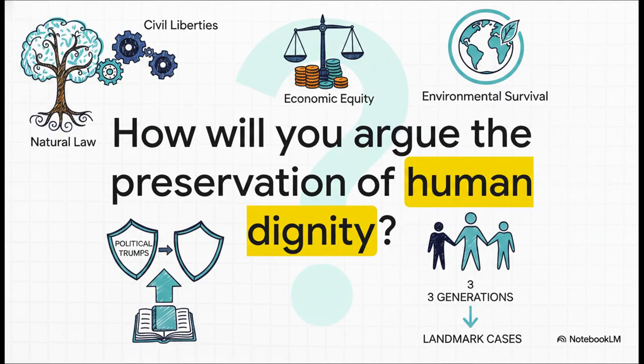And that brings us to the end of our masterclass. Remember, human rights are incredibly dynamic. They evolved from natural law to civil liberties, expanded into economic equity, and now they're safeguarding our collective environmental survival. Keep these frameworks, from Dworkin's political trumps to Vasak's 3 generations, super fresh in your mind. Notice how they constantly build upon each other in these landmark cases to preserve human dignity. If you structure your answers using this exact progression, you'll be perfectly equipped to ace your exam.